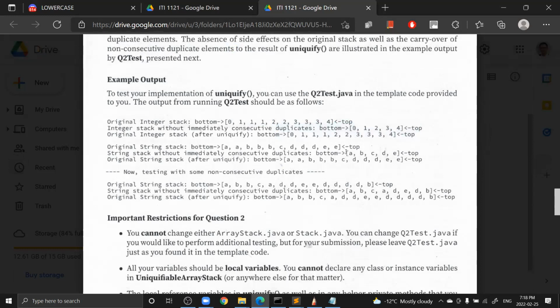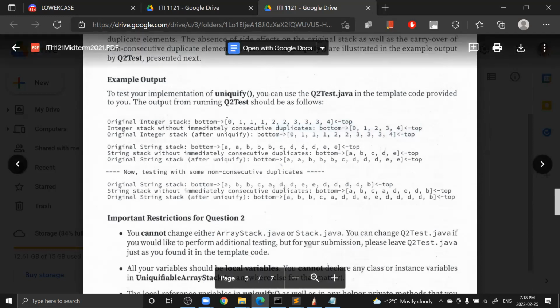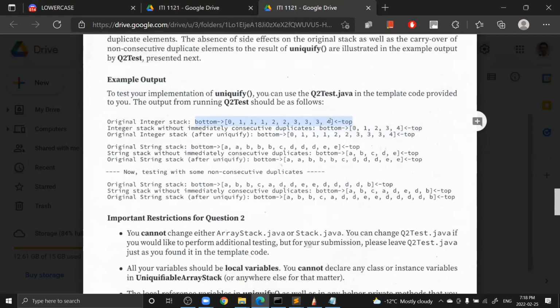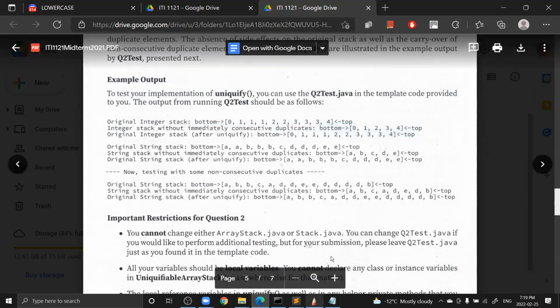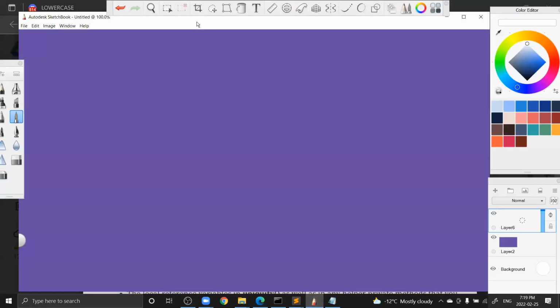So basically what you're doing is you're creating 2 stacks. The first one you're keeping the same, then you copy into the second stack, and then you remove the duplicates. So that's basically what they want you to do. And I'm going to draw some diagrams. Hopefully it can simplify the algorithm.